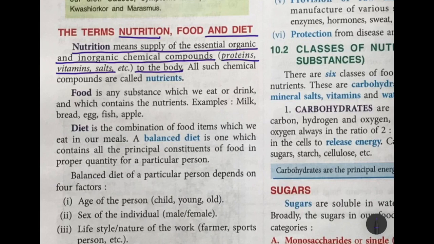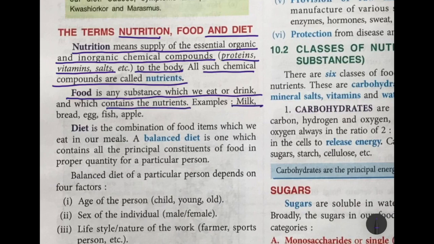Now, all such chemical compounds are called nutrients. So, what are nutrients? The proteins, vitamins, salts, which are supplied to the body, are known as nutrients. Now, what is food? Food is any substance that we eat or drink, and it should contain the nutrients. Example: milk, bread, egg, fish, apple. You can think of anything that you eat, okay?